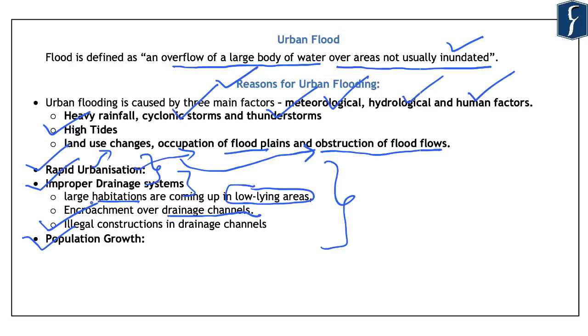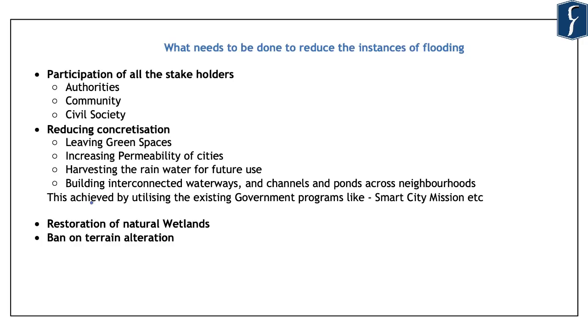So, after looking at the reasons for urban flooding, let us look at what can be done in order to reduce the instances of flooding in the urban areas. First and foremost, there is a need for improving the planning for flooding in the urban areas. And the urban planning should include participation of all the stakeholders.